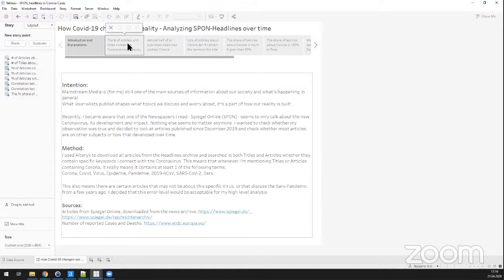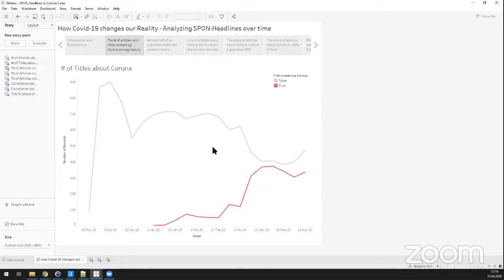So basically, we can look at the number of articles that contain the term corona or the terms about corona. And we see that over time, starting in December last year, there were a high number of articles. Of course, there's something going on about the first week of December here, or the first and second week.